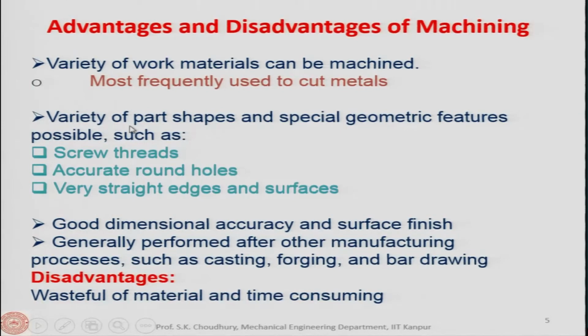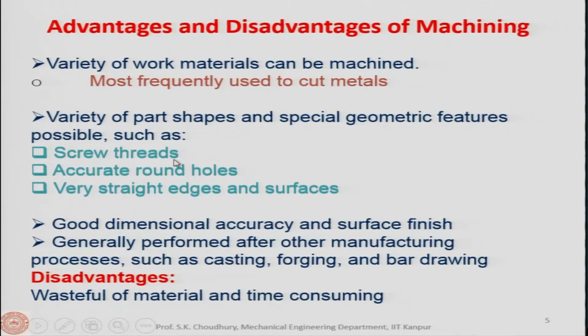The second point is that a variety of part shapes and special geometric features is possible, such as screw threads, accurate round holes, very straight edges and surfaces. So, these are the advantages.